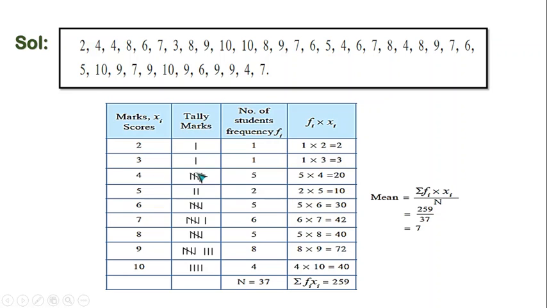Children, tally marks are clustered in a group of 5 such that from first to fourth numbers are vertical lines. 1, 2, 3 and 4 vertical lines. And the fifth is just a stroke that closes out a group of 5. Third column is the frequency, that is Fi. The fourth column is the product of Fi into Xi.